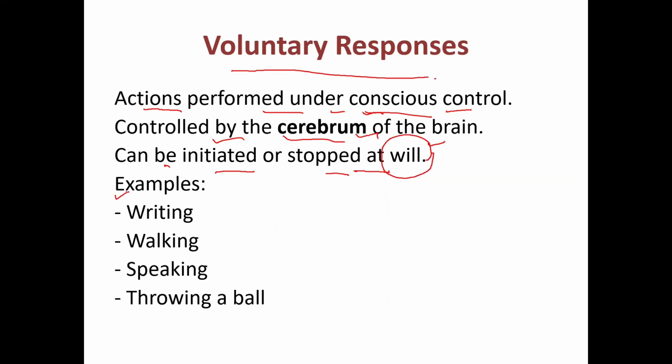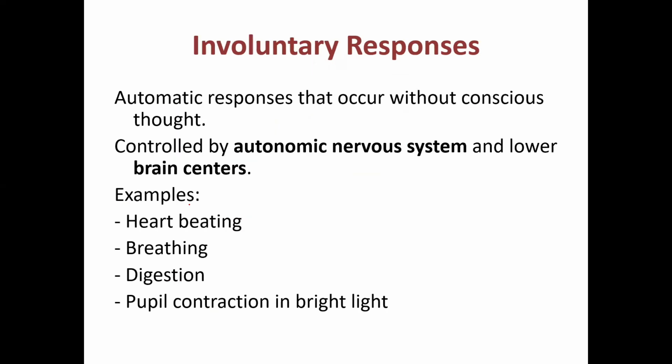If I want to read, I read. If I want to write, I write. So it's under my control. Those actions which are under our control are voluntary responses. All voluntary responses are generated by the cerebrum part of the brain, and they are all related to will. Examples: writing, walking, speaking, throwing a ball, etc.